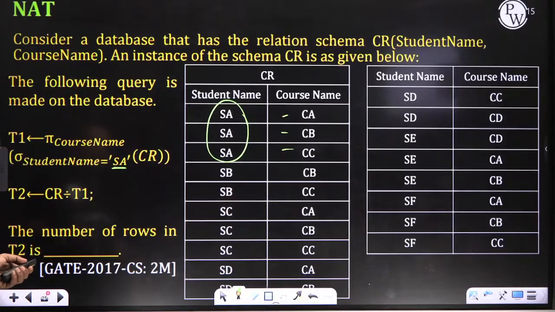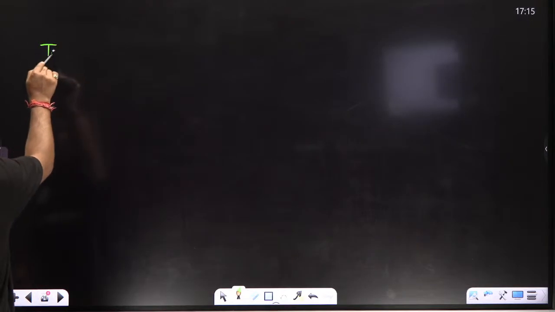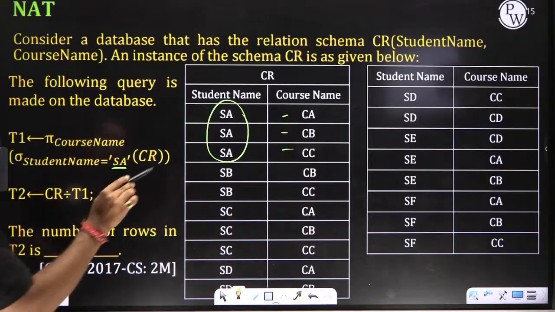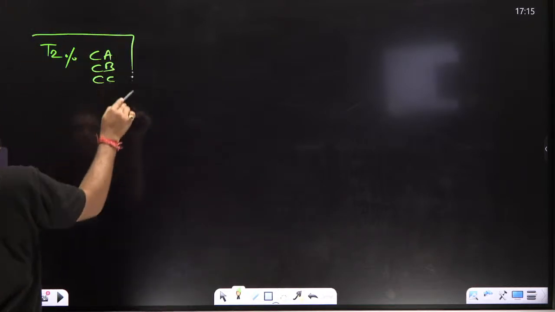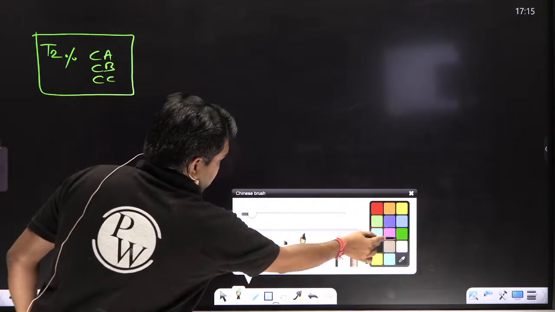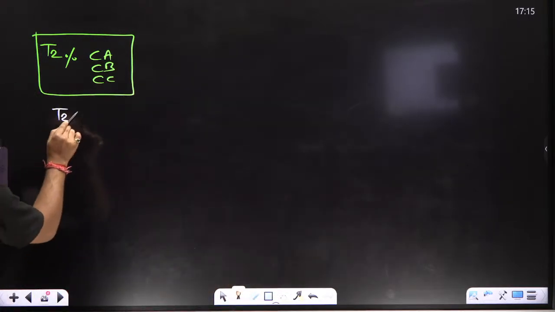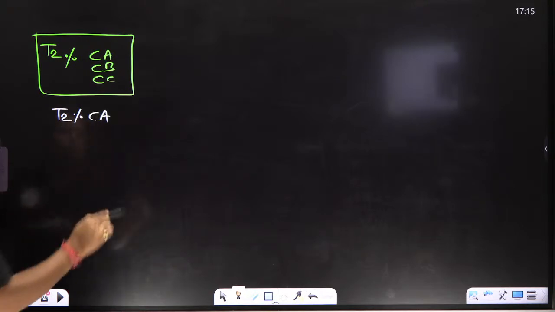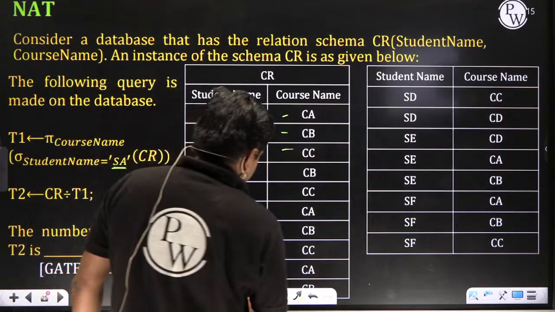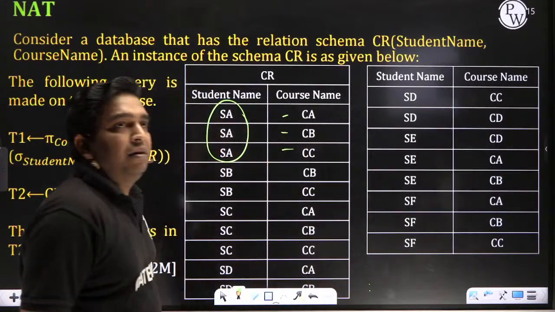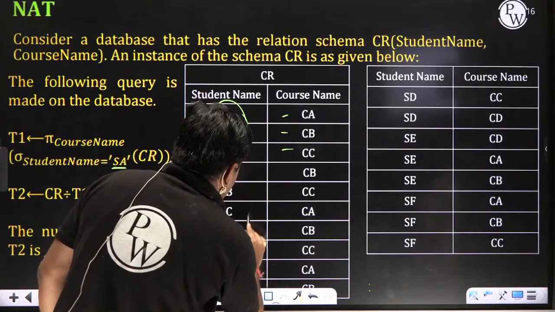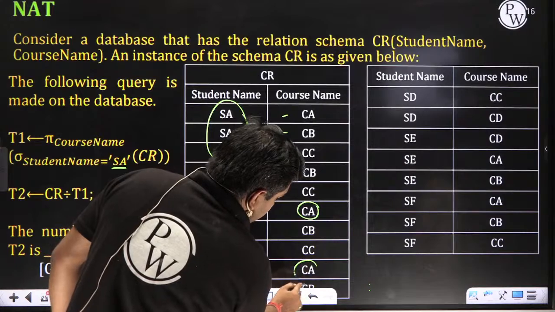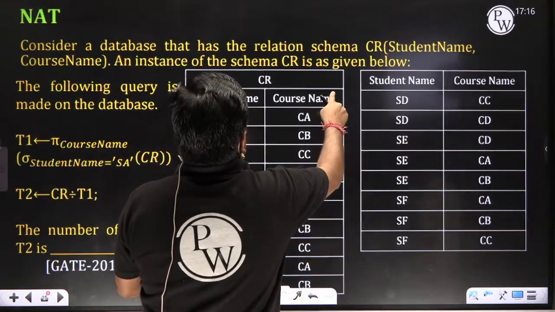Now listen carefully, this is the question. Here you have to divide this T2 table by CA, CB, CC. Clear everyone? Jaideep, please focus. So step number 1: T2 divided by CA. What do you check? Wherever CA is present, you can check that CA is present here, here. Yes.